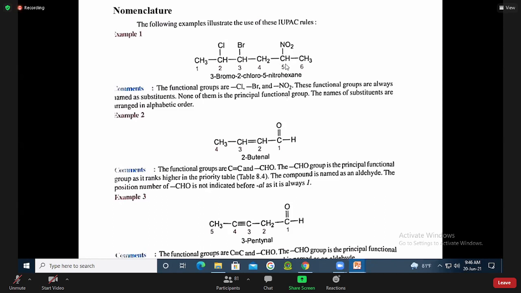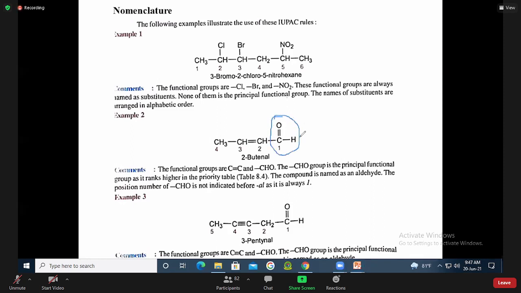How about 5-nitro, 3-bromo, 2-chlorohexane? No, sir. Why not? See, alphabetically. This is basically nitrohexane because the nitro group is the more active group. That's why it will be named after nitro, and the other two will come alphabetically, and in between there will be some dash, right? Yes, sir. Or hyphen.